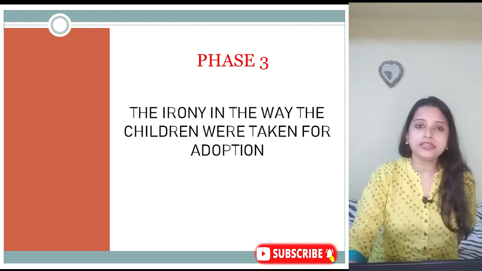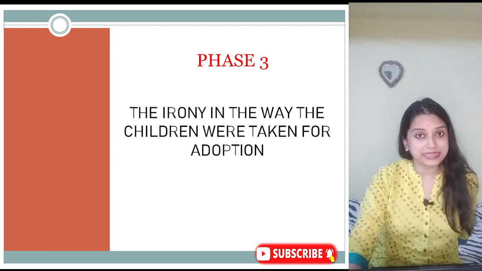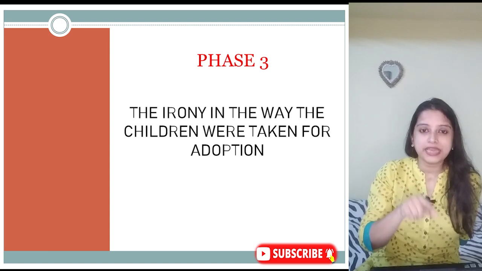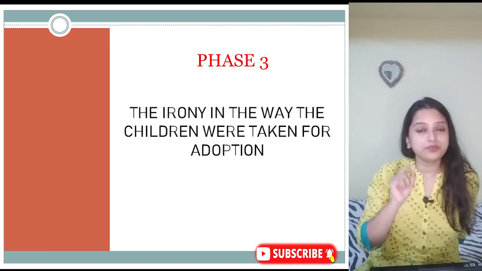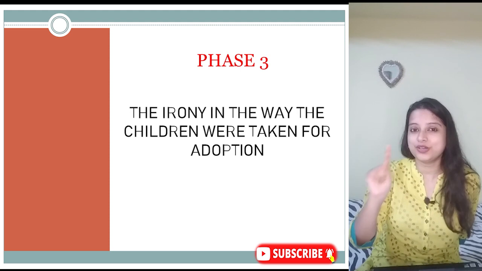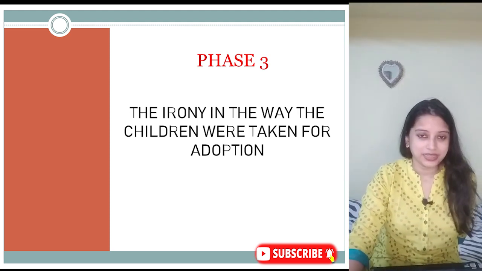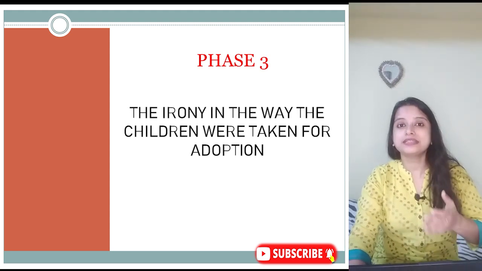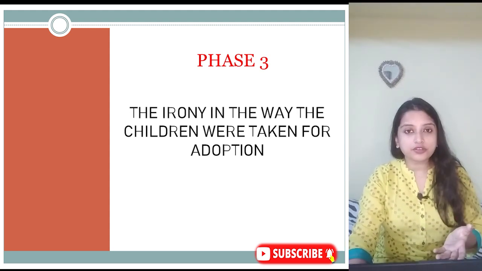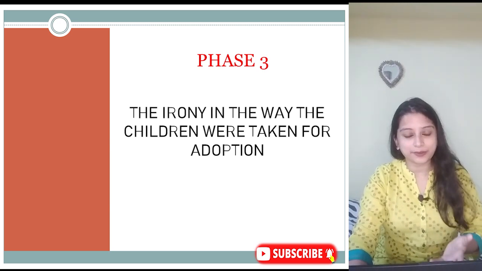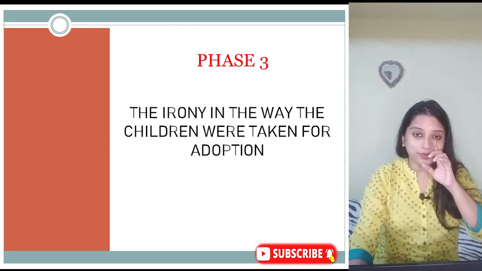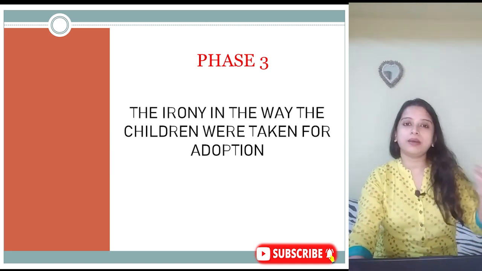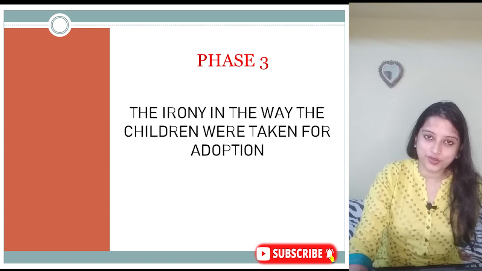However, who do you think needed the most amount of care? Maggie. If this man and the other lady who took away the boy and the girl were actually worried about the children, they would have taken Maggie and not the elder boy and the elder girl, right? They don't need much care. They can even still protect themselves. But Maggie needs complete care. If you have to care for somebody, it's Maggie and nobody else, right? But they didn't do that. What did they do? They took away the ones who are strong enough to help them or earn money for them. This is the irony of the story.